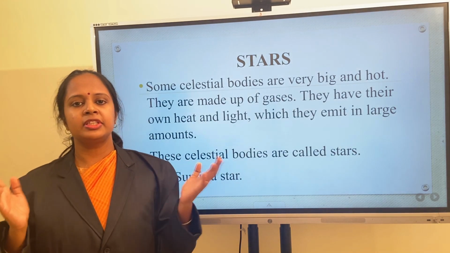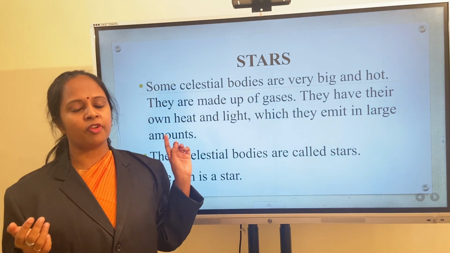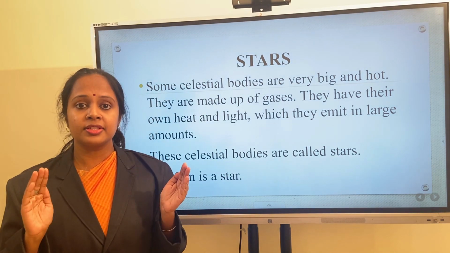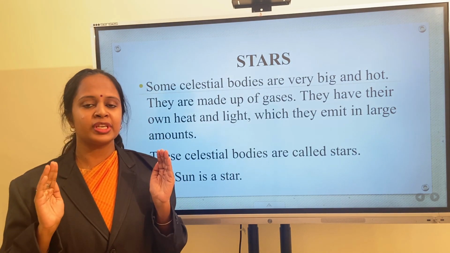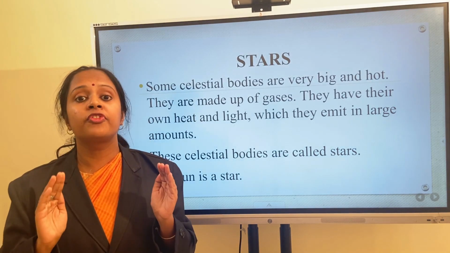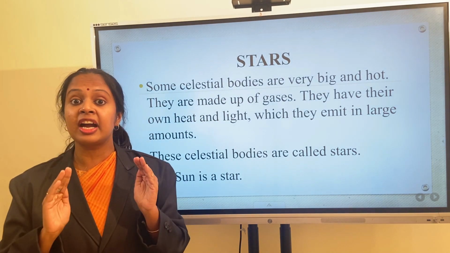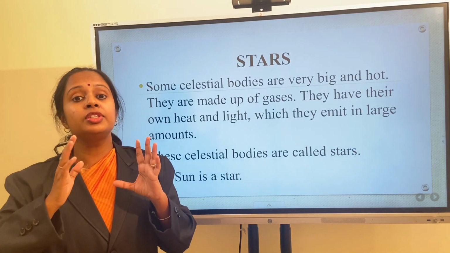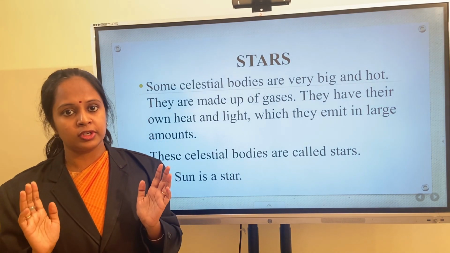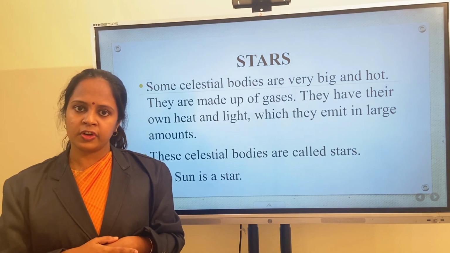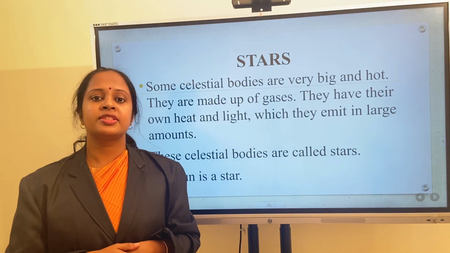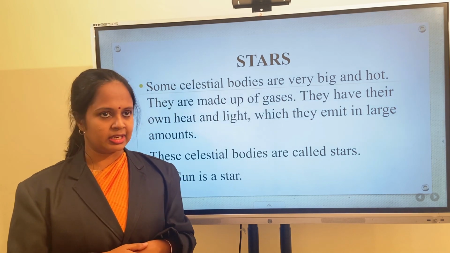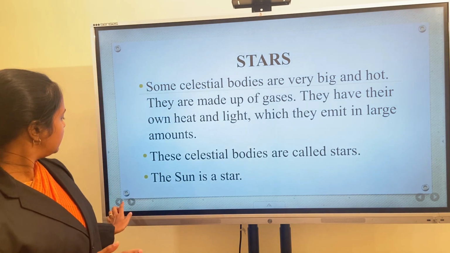So children, tell me the important features of a star. Stars are very huge and hot. They are made up of gases. They have their own light and heat which they emit in large amount. Sun is an example for stars. Okay. Next is